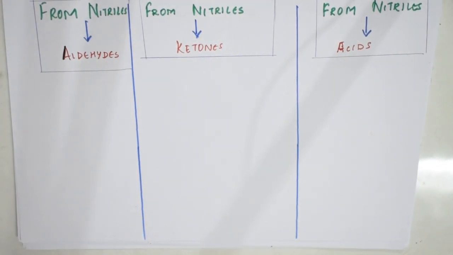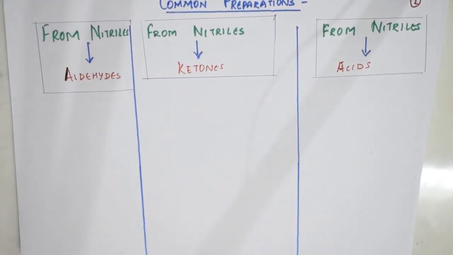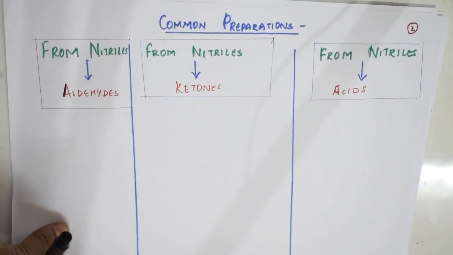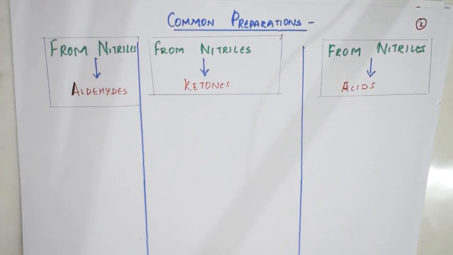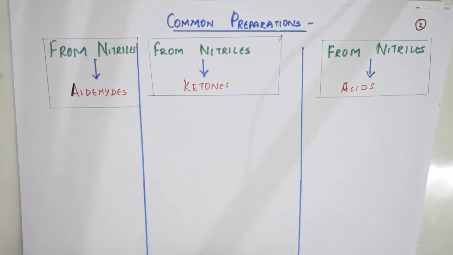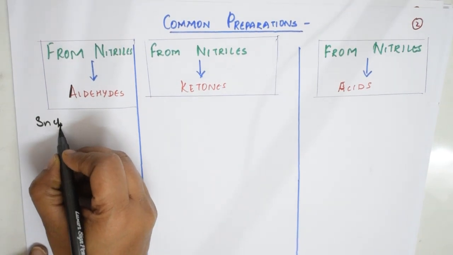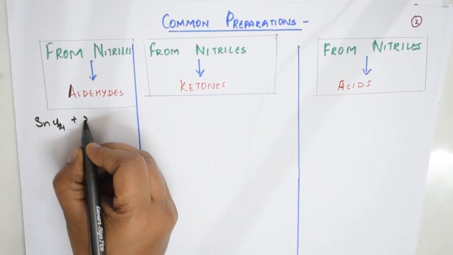So in the nitriles part, I said we can prepare from nitriles. Let me put the paper a little bit down. Okay, so from the nitriles I can prepare aldehydes. So let us see what are nitriles actually, right? So C triple bond N is nothing but nitrile. Okay, so what am I going to do? Here, in this case of aldehydes, first, important thing, we do it using stannous chloride, that is SnCl2. This is a very important reaction, right?